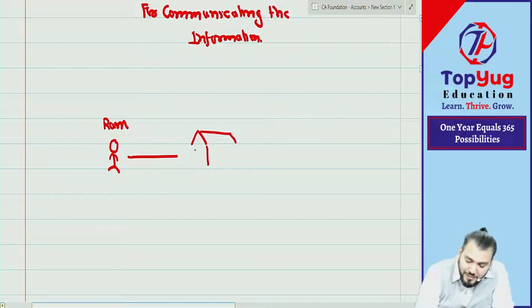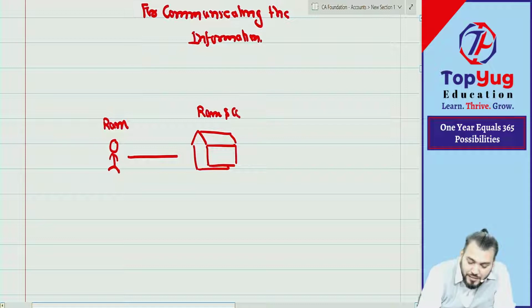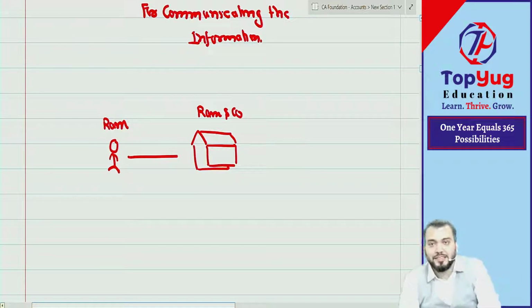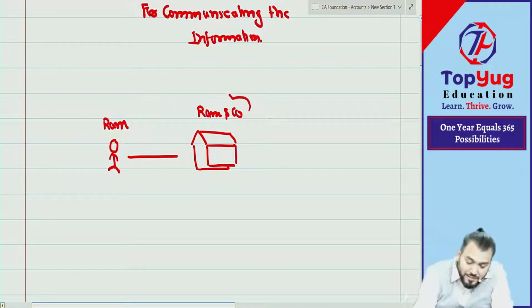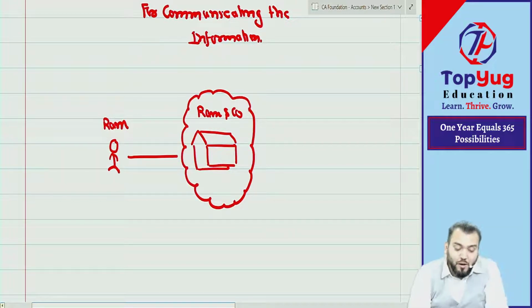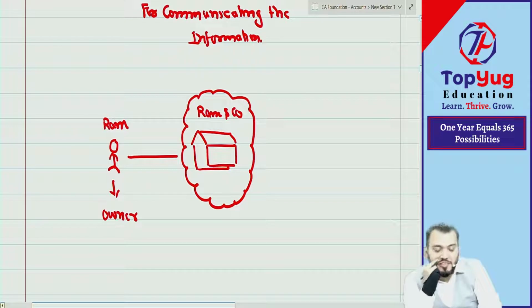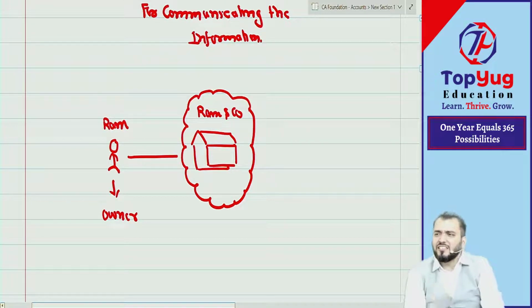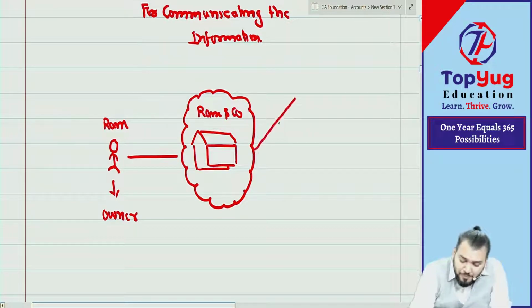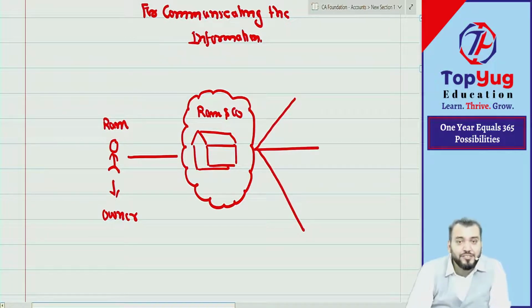Started a business with the trade name Ram and Company. So Ram and Company is a business of Ram. Means Ram is the owner of that business. And can I say, for the business, he is supposed to deal with many persons.